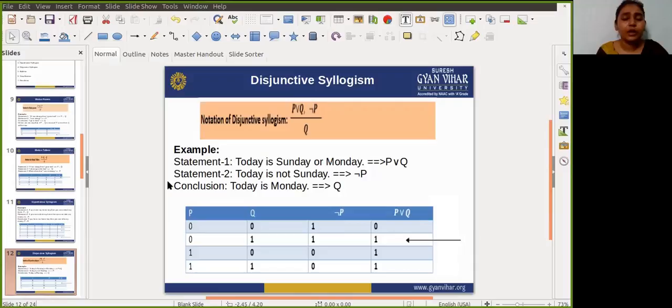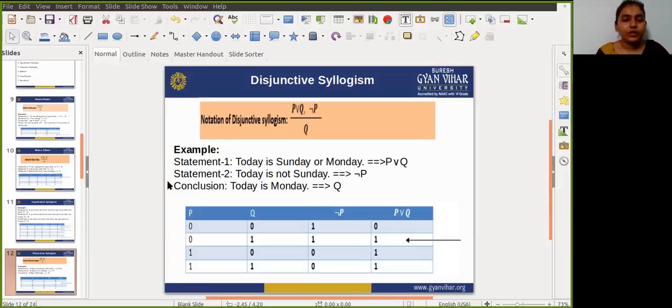Statement 1: today is Sunday or Monday, which can be written as P or Q. Statement 2: today is not Sunday, which means not P. So what conclusion do we reach? That today is Monday. Okay.